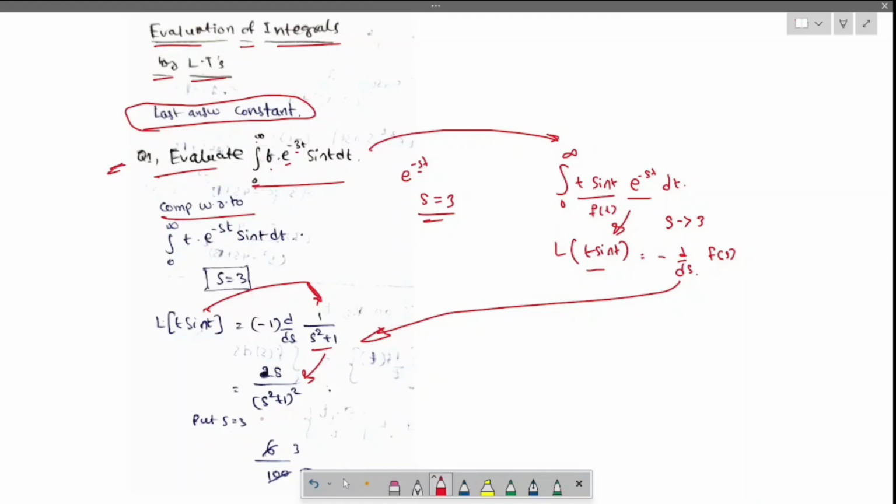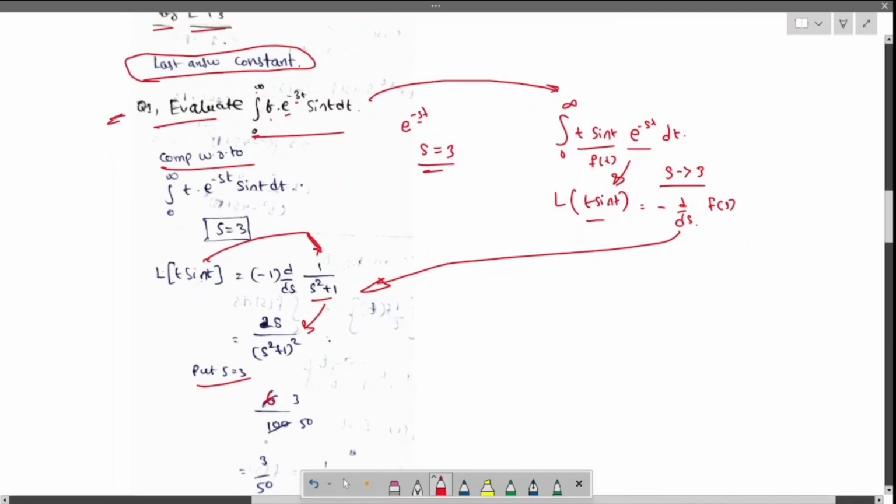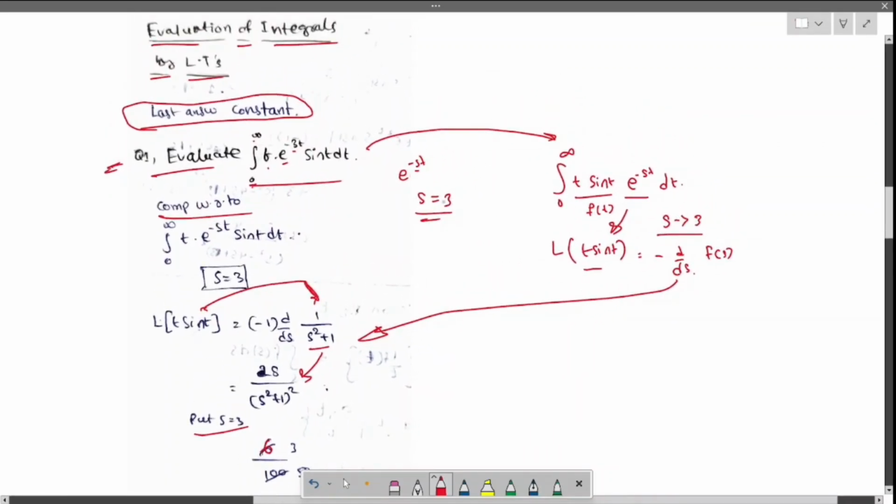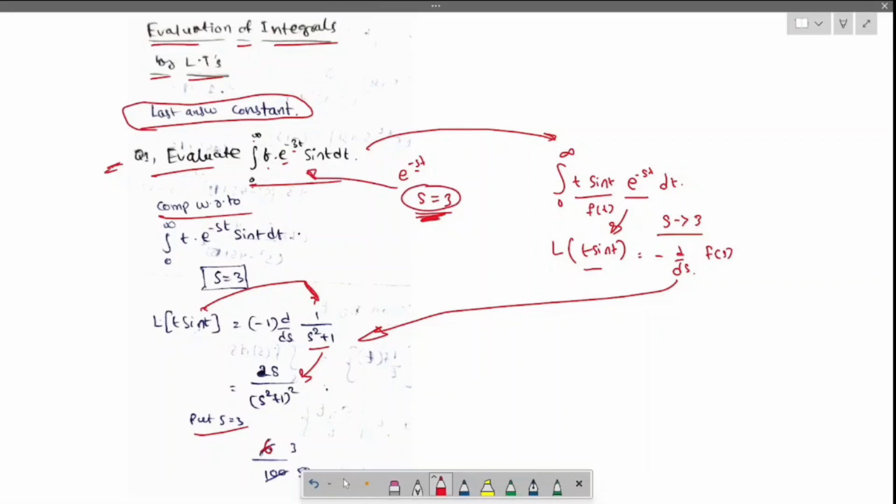Now put s equals 3, which we find from the question. When we put it, we will get 6 by 100; you simplify this. This is how the answer will be. Here we are evaluating at s equals 3 from the given question. Okay, this is how things will be in the evaluation of integrals. I hope you got the idea on this. Now let us move to the next topic.